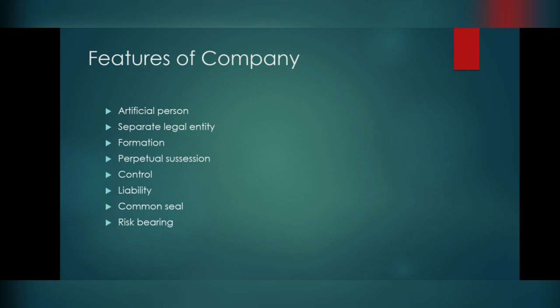So the last and final feature is risk bearing. The risk of the losses in the company will be borne by all the shareholders. Unlike the sole proprietorship or a partnership or any other form of business organization, where only a few persons take care of the losses, in the company form of organization all the shareholders are responsible for the losses. In case there is any financial loss, all shareholders in the company have to contribute to the debts to the extent of their shares held by them.